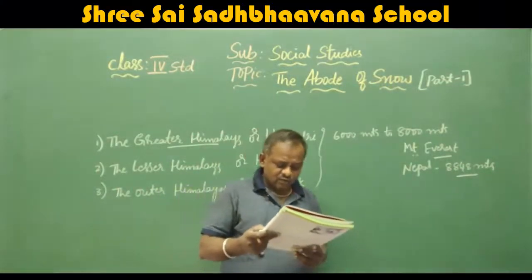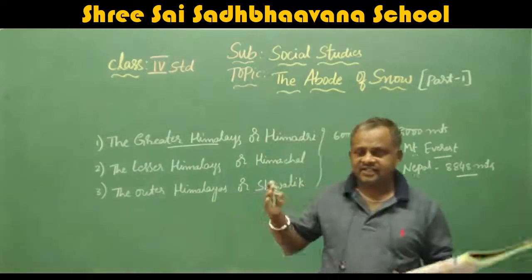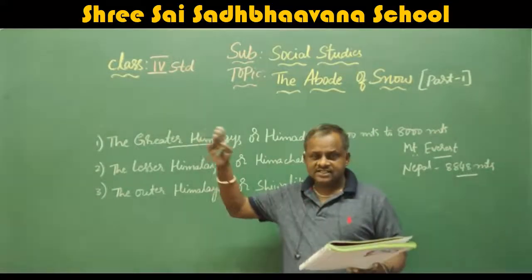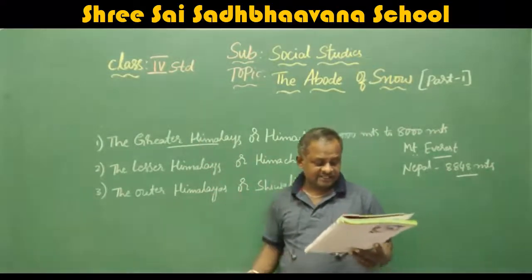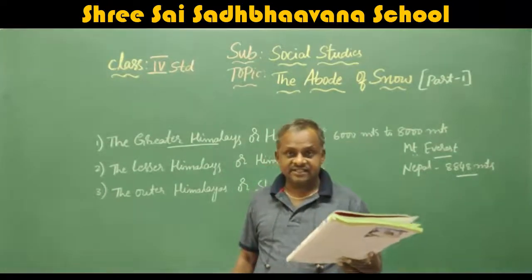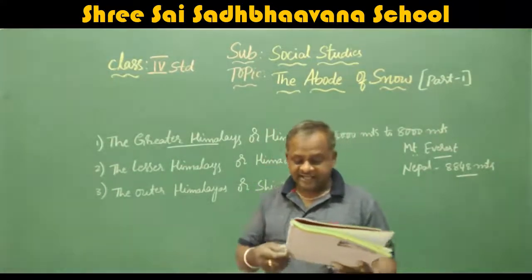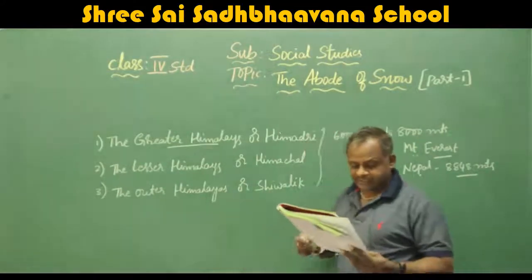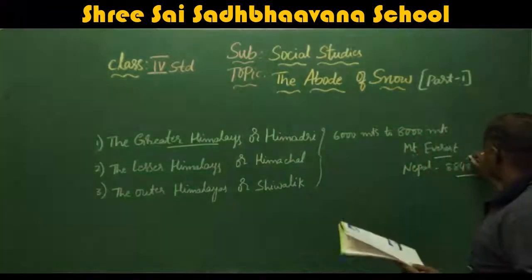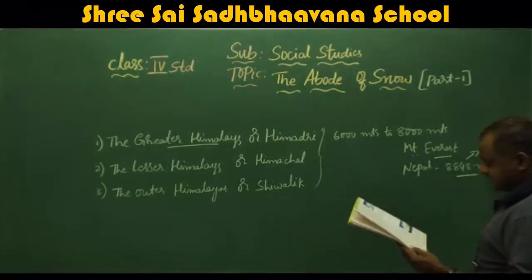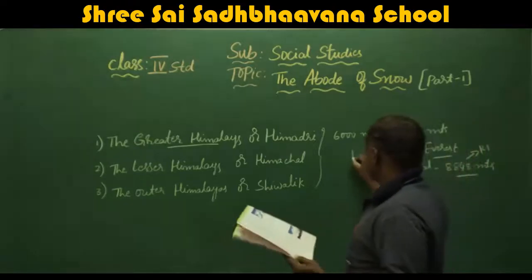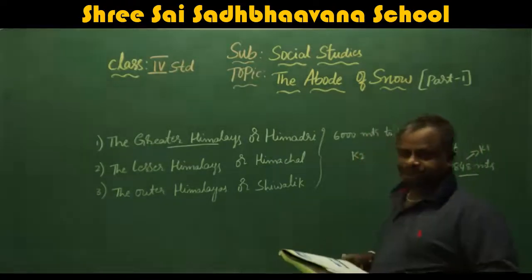Next, the Karakoram range. Here in the ranges, they have given different names for different ranges. The second one is the Karakoram range of the Greater Himalayas, which lies in Ladakh, that is in our India. Okay, it encloses mountain K2 or mountain Godwin Austen. They are named as K1, K2 like that. Okay, this is K1. K2 is located in our India.